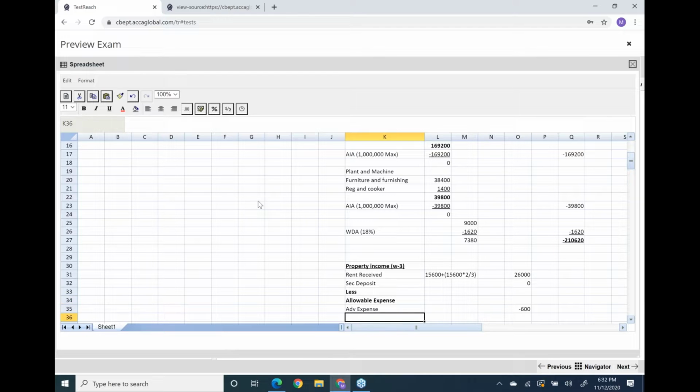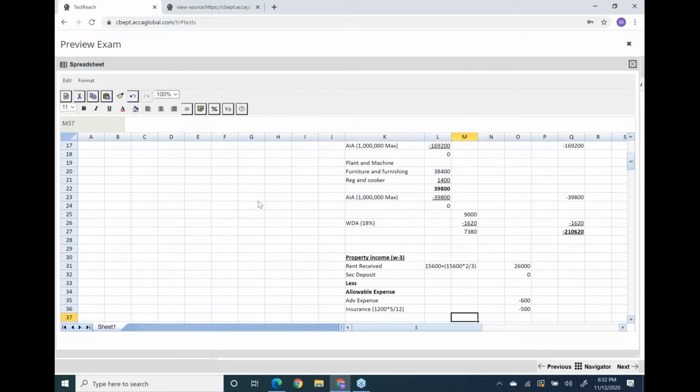The second thing is insurance. I hope you remember, insurance was from 1st November to next October, and only 5 months of that payment lies in our accounting period, and we are doing it on accrual basis. So November, December, January, February, and March. Apportion insurance for 5 months: 1200 times 5 upon 12. Okay, it's 500.